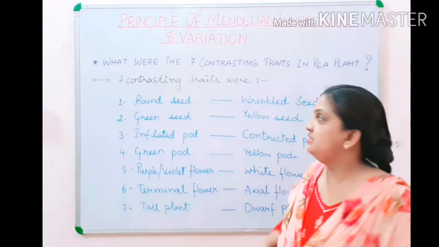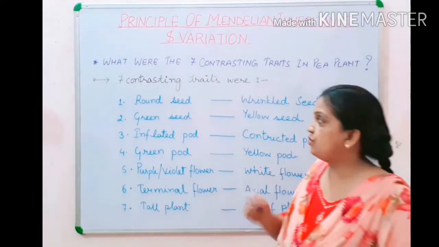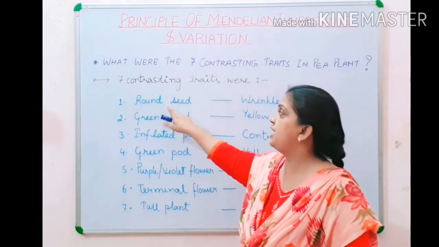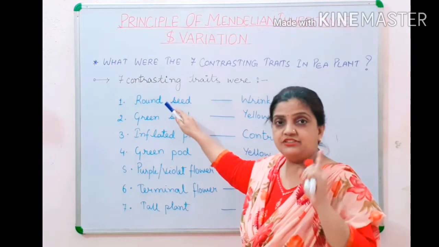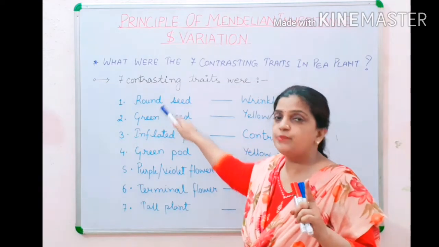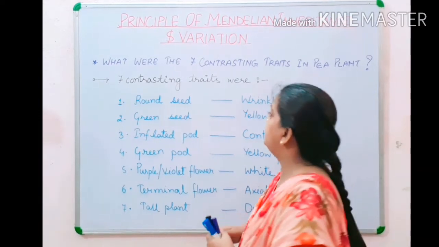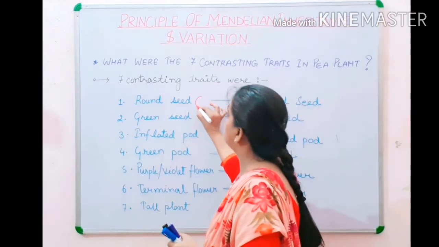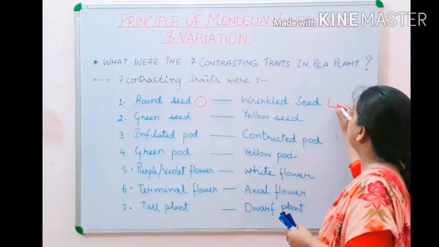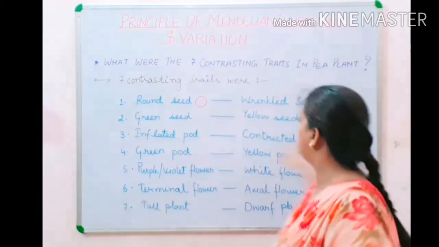And children, there were 7 contrasting traits present in pea plants. And what were these contrasting characters? If I talk about the shape of the seed, the contrasting character was that some of the seeds were round in shape and some of them were wrinkled in shape. If I draw the shape, then round was perfectly round seeds, and wrinkled ones, in some places the seeds were squeezed in between, so they were wrinkled shaped.